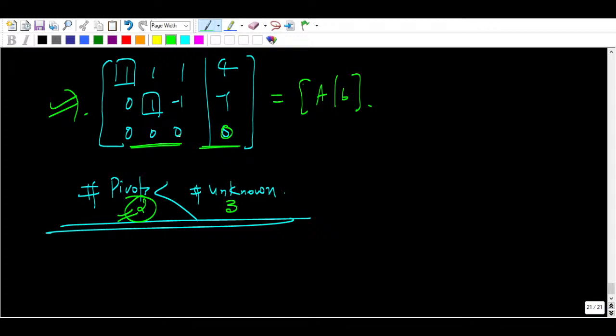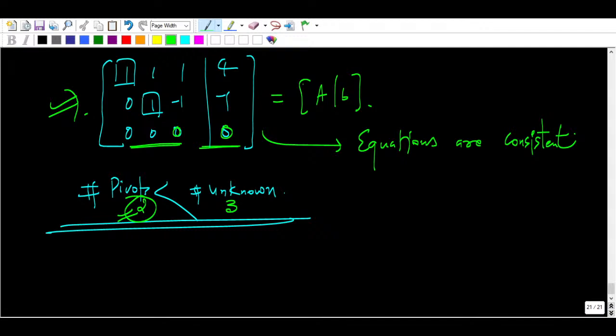There is also 0, there is also 0. So you can say that the equations are consistent. But will there be a unique solution or many solutions?